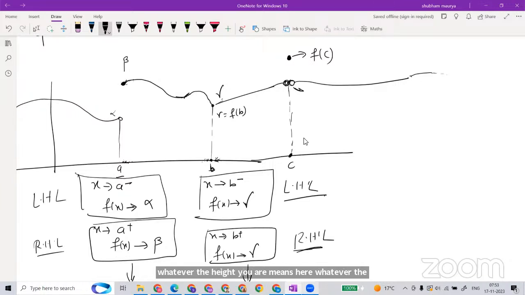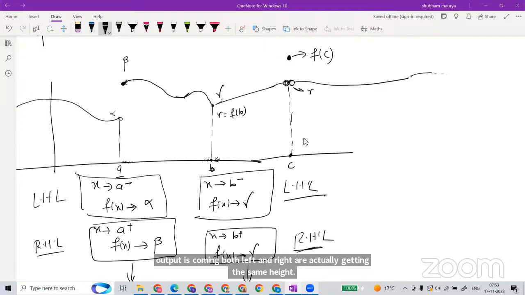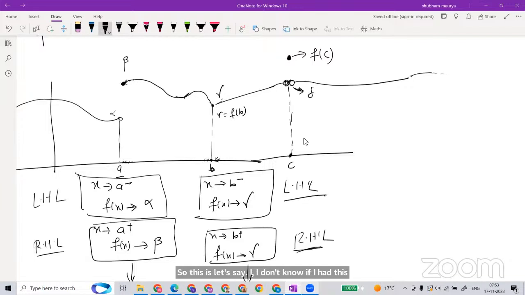Let's say this is alpha, beta, gamma, delta. I'm making a delta here. Whatever the output is coming around, left and right, that height is exactly delta. Here is alpha, here is delta.